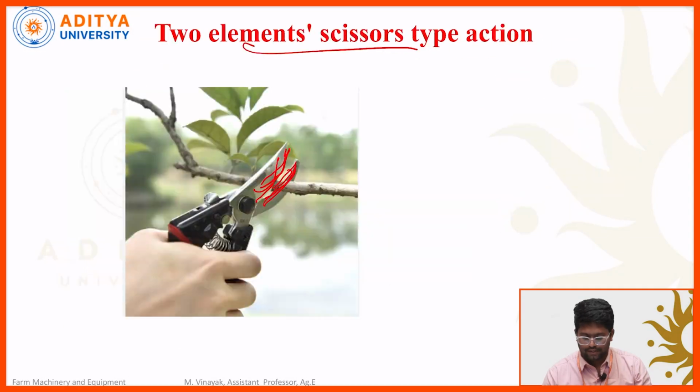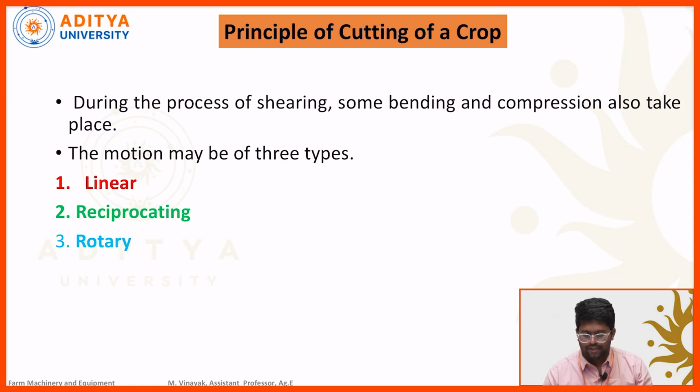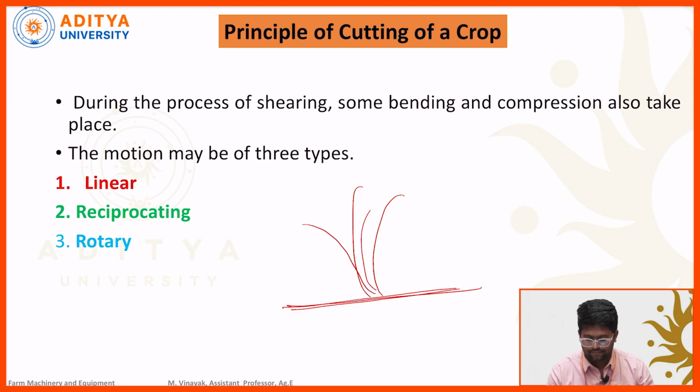Let us look at the principle of cutting a crop. During the process of harvesting, some forces will act on the plant material. Let us consider this one is the earth surface, and this one is a plant material. This plant material contains grains also. We need to harvest this plant material, right?